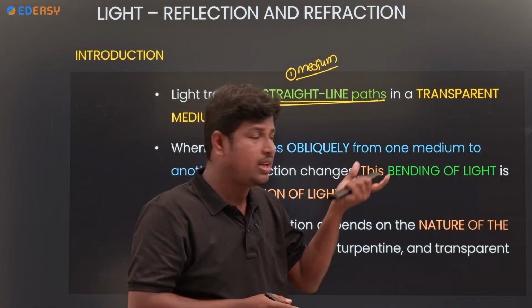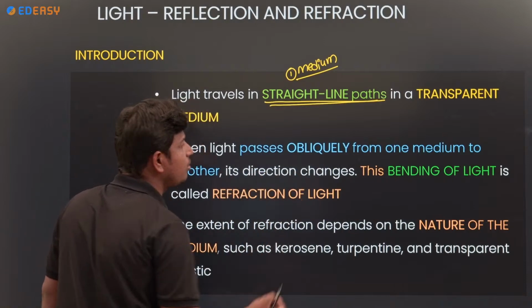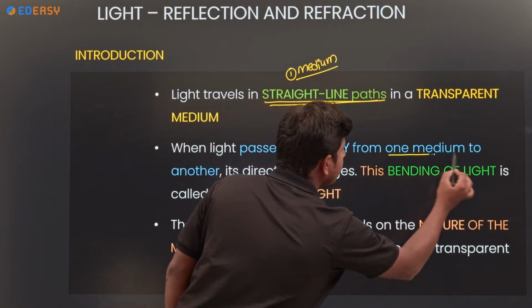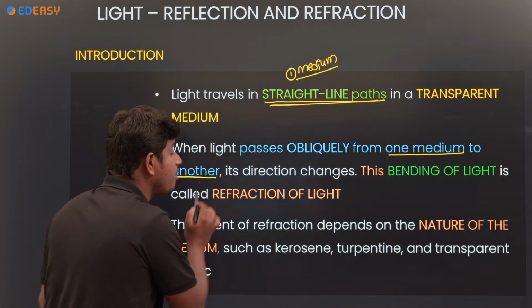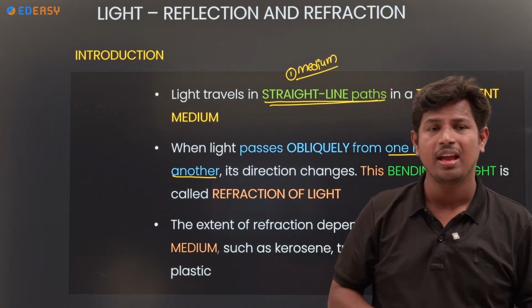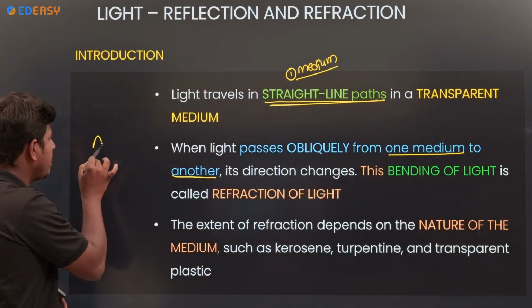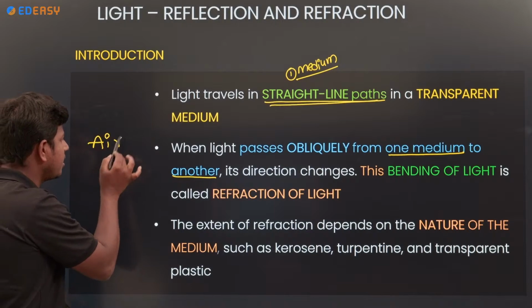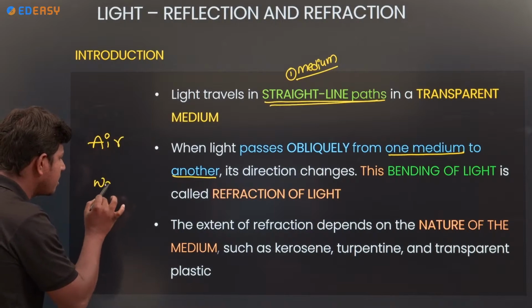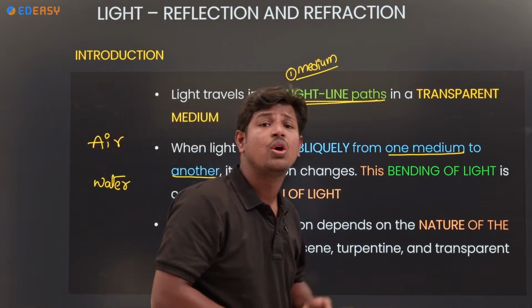Next, coming to the next point: when light passes obliquely from one medium to another. Remember the point, one medium to another medium. For example, I am taking two mediums here. One is air and the other one is water.